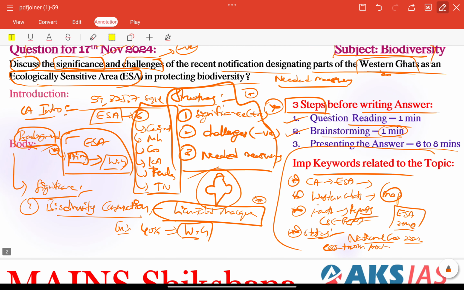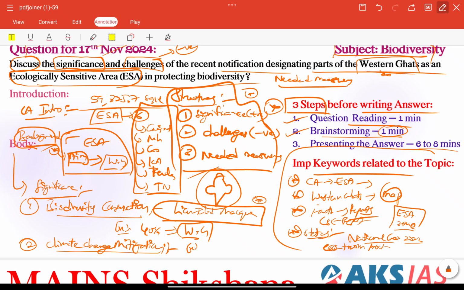Other than that, we can also provide climate change mitigation as a significance part here. Climate change mitigation is one of the important key significances of this ESA notification, as it preserves forests, aiding carbon sequestration.